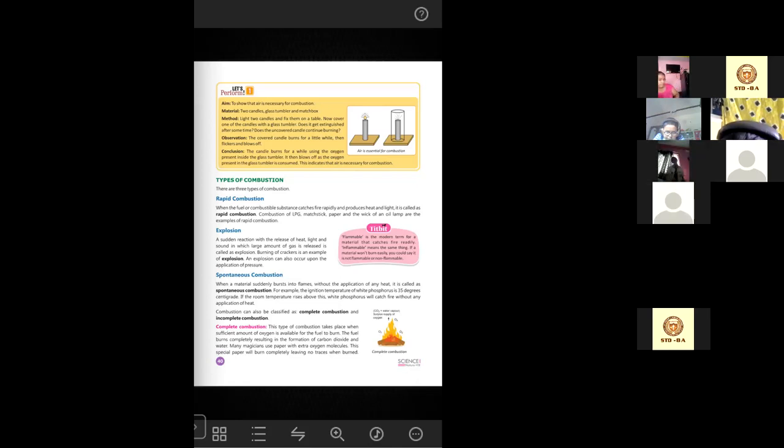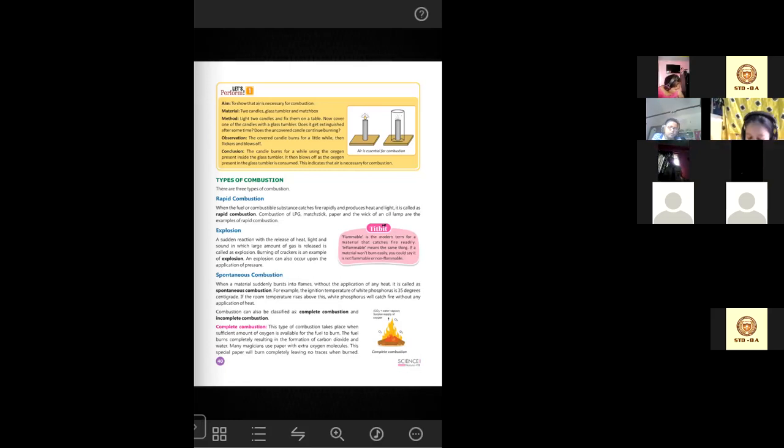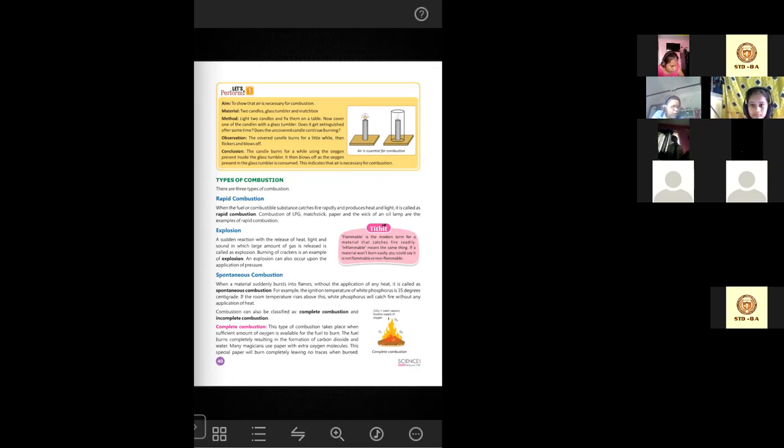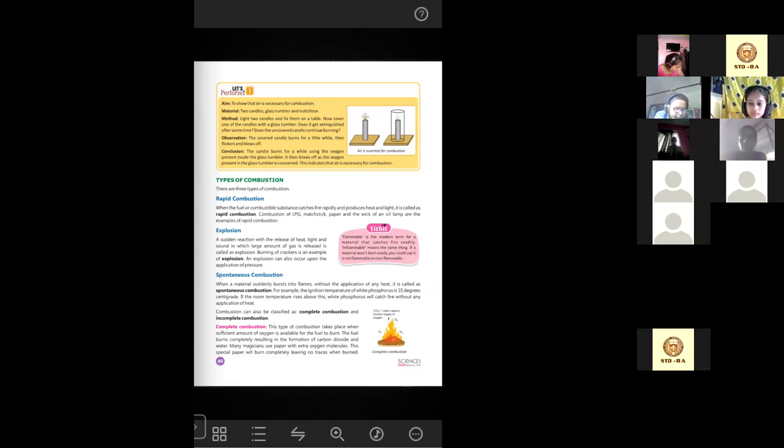For example, the ignition temperature of white phosphorus is 35 degrees centigrade. White phosphorus? Ignition temperature means the temperature needed for burning a substance. So the picture of white phosphorus. Sorry, what? Yes, tell it. You want to see white phosphorus? Okay, I will show you. Let me complete this part first, then I will show you.